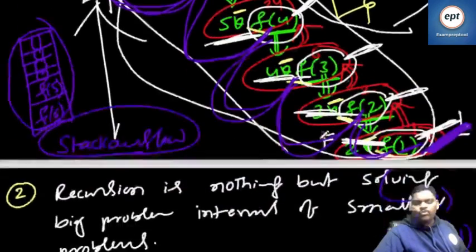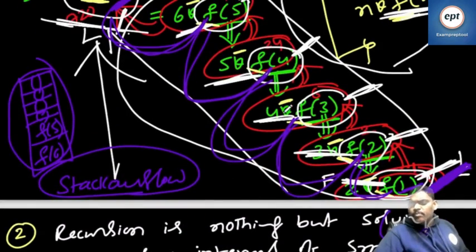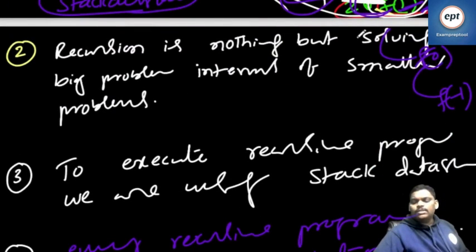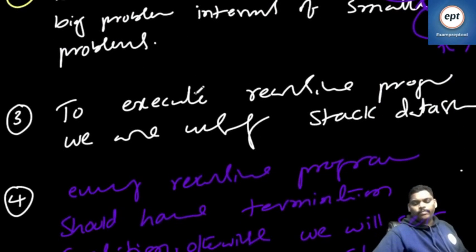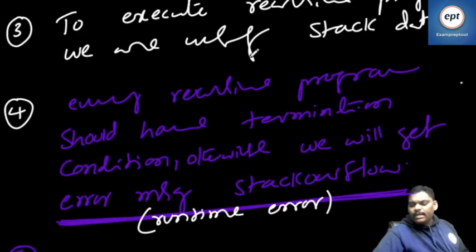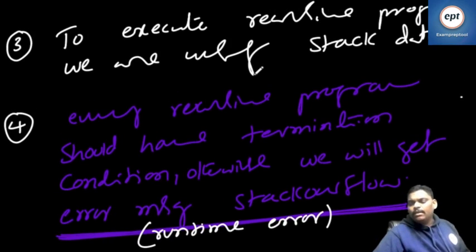From this example, recursion is nothing but solving a big problem in terms of a small problem. Because of recursion, many function calls are there. All cannot stay on the main road, so they have to be stored in some data structure. To execute a recursive program, because of so many function calls, we use the stack data structure.